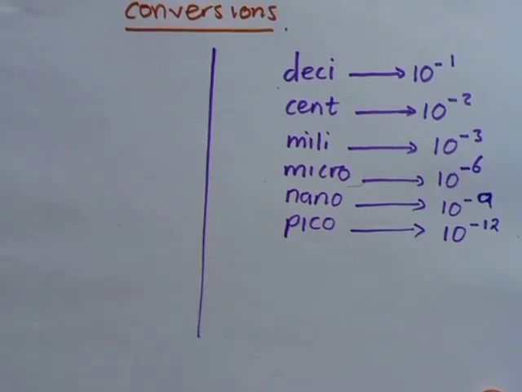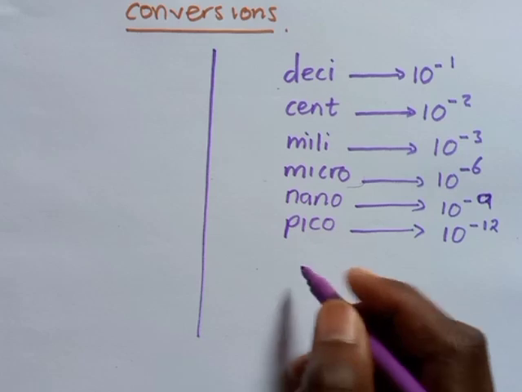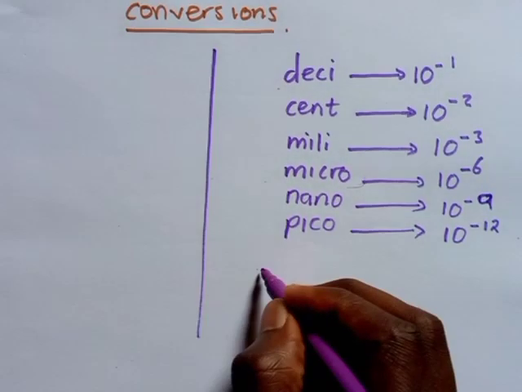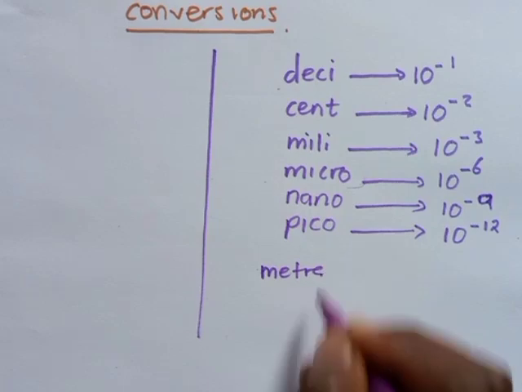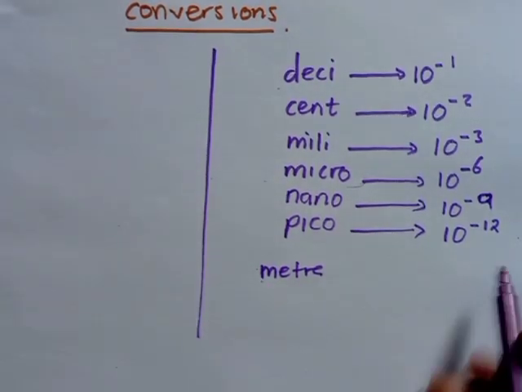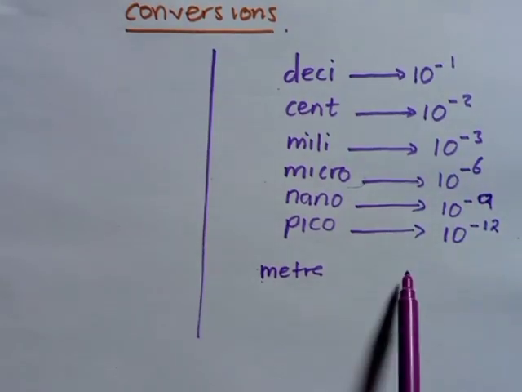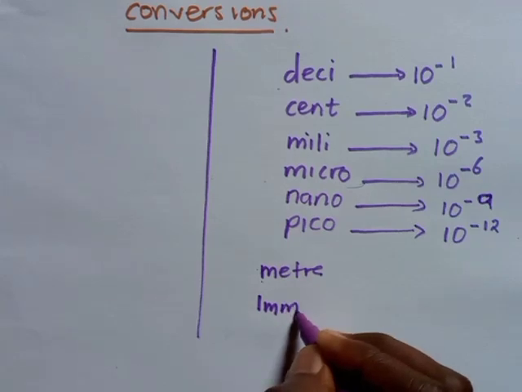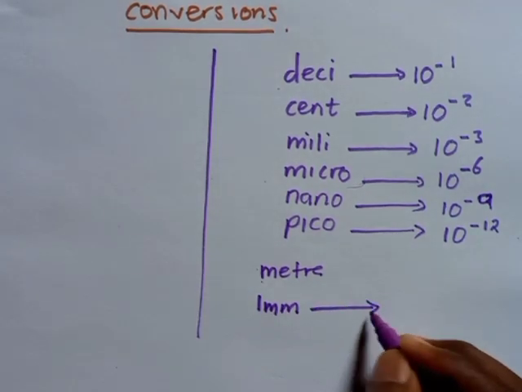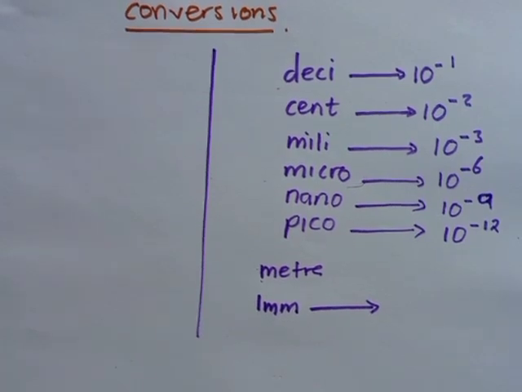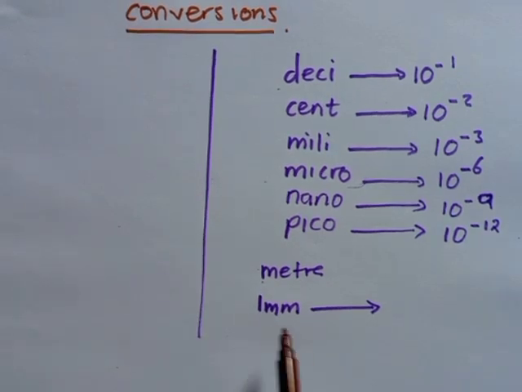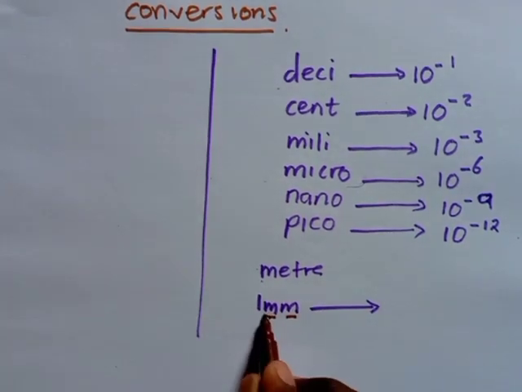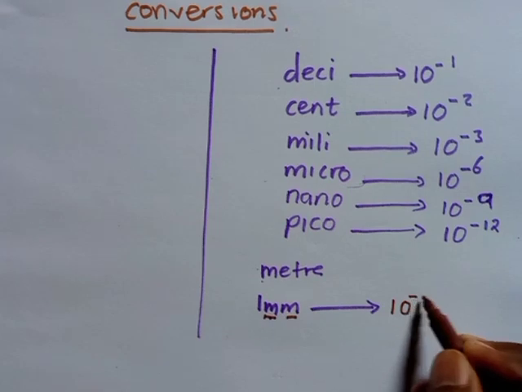So you understand that if you want to write meter, we can have millimeter. Why? Because you are trying to express meters in terms of millimeter. Suppose you want to write 1 millimeter. What are we supposed to do in terms of meters? For you to easily remember, a single millimeter has to be written like this. We have millimeter. What's the meaning of milli? It is 10 to the power -3.